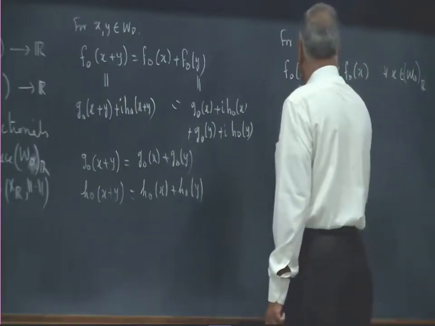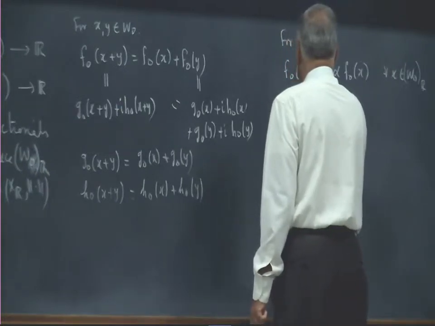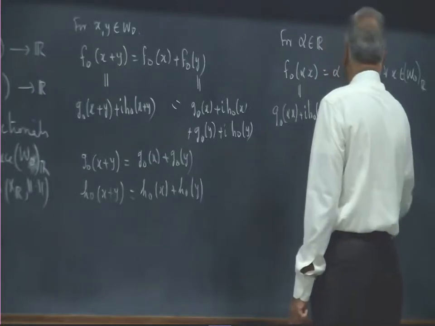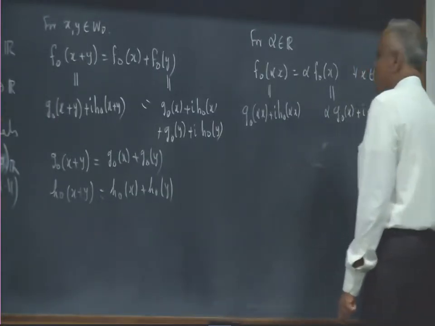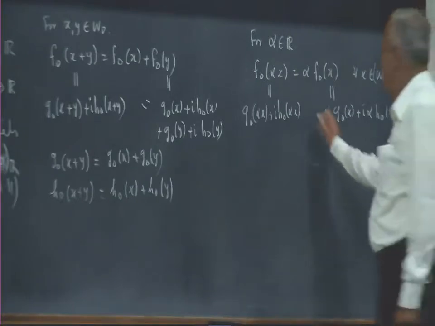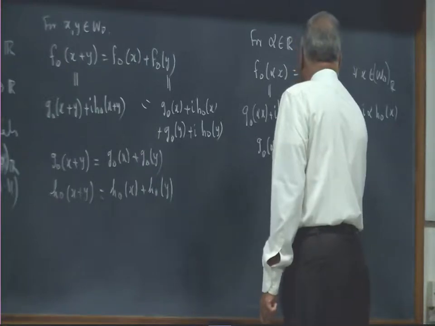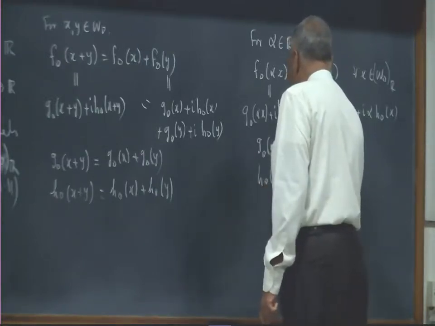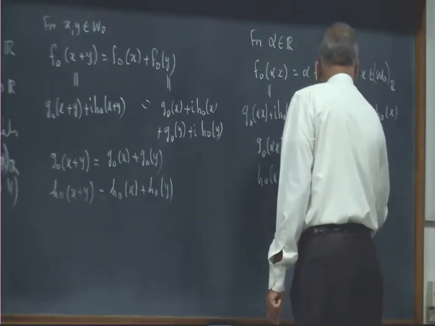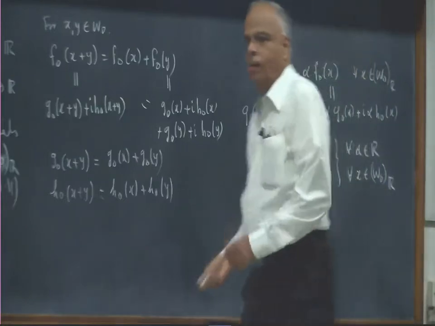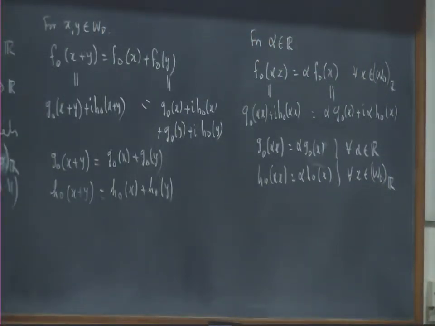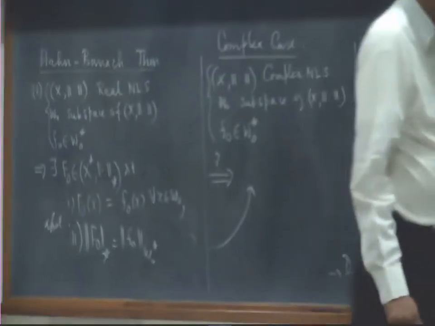But this is G naught alpha X plus I H naught alpha X by definition, and this is by definition alpha into G naught X plus I into alpha into H naught X. Again equate real and imaginary parts, so I get G naught alpha X is equal to alpha G naught X and H naught alpha X is equal to alpha H naught X for every alpha in R, for every X in W naught R. So what this says is G naught and H naught are linear functionals on the subspace W naught as a subspace of the real nonlinear space X R.